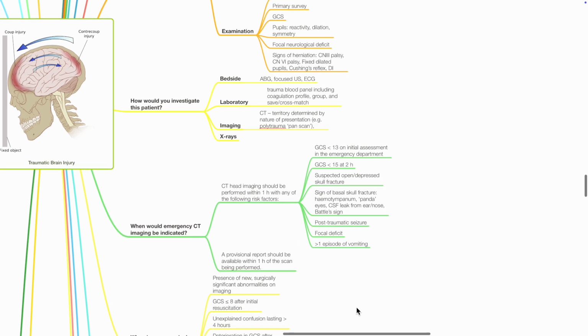When would an emergency CT imaging be indicated? CT head imaging should be performed within 1 hour with any of the following risk factors: GCS less than 13 on initial assessment in the ED, GCS less than 15 at 2 hours, suspected open or depressed skull fracture, signs of basal skull fracture such as hemotympanum, panda eyes, CSF leak, and Battle sign, post-traumatic seizure, focal deficit, and more than one episode of vomiting.